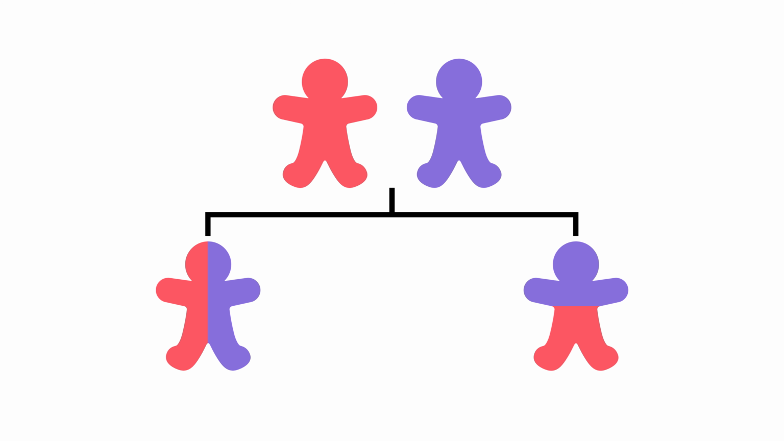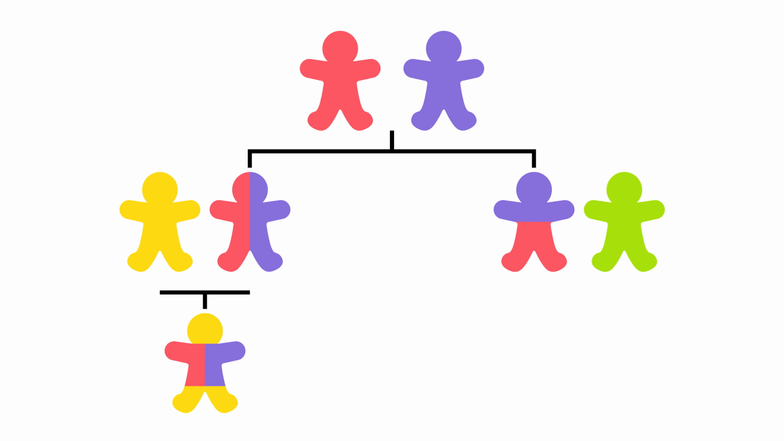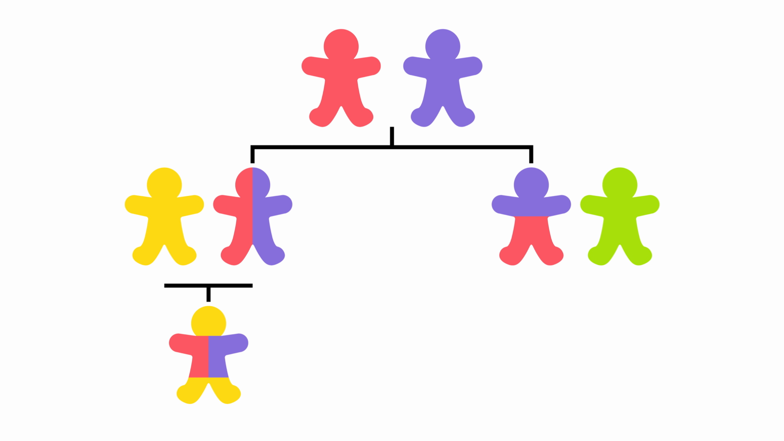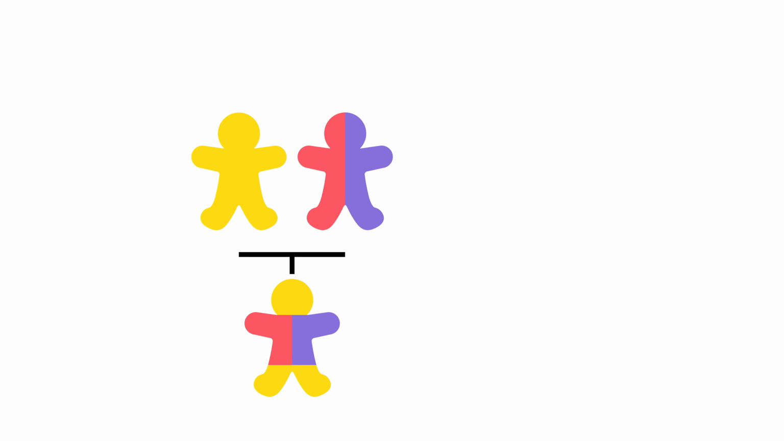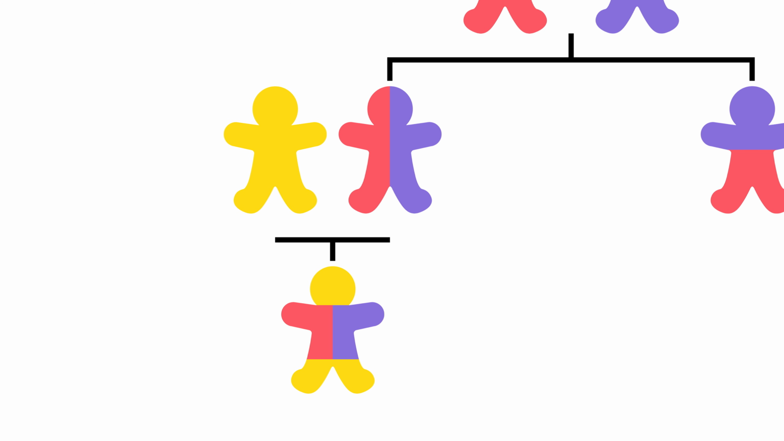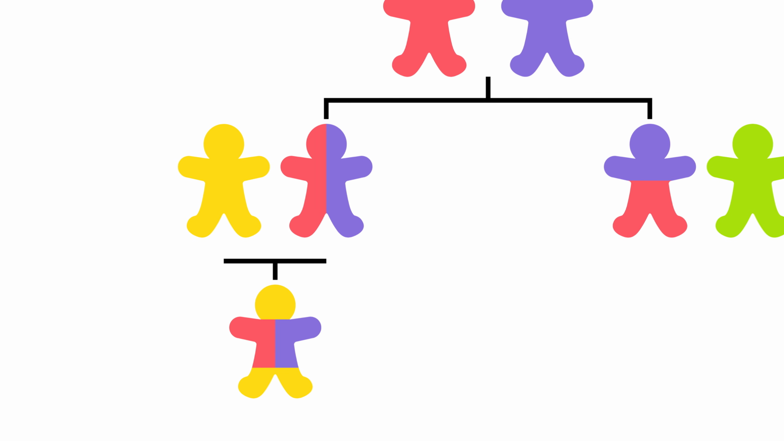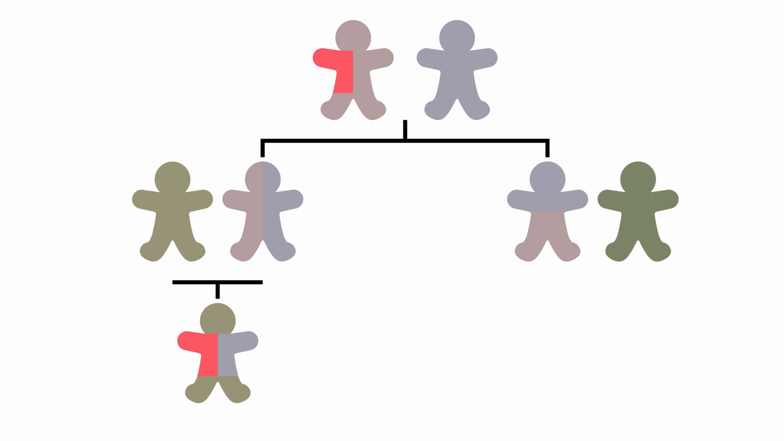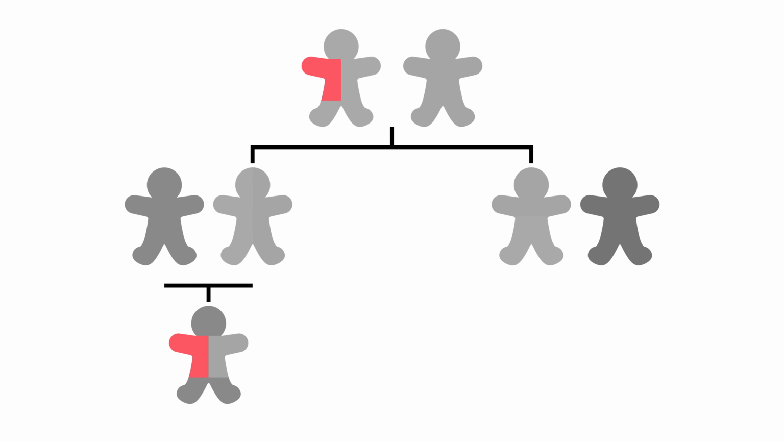Okay, let's take this down another generation. Here we go, let's give them some partners, and let's give this couple here a child. The same thing happens again. Each parent passes on half their DNA to the child. So this half here comes from this parent, and that half there comes from that parent. And what you can see is that this child shares about a quarter of its DNA with each of its grandparents. So this bit here comes from grandma, and that bit there comes from granddad.